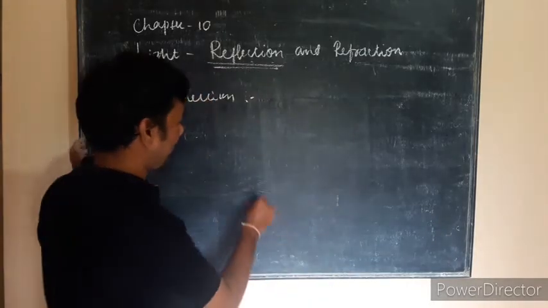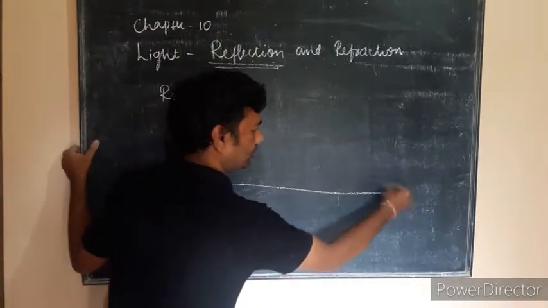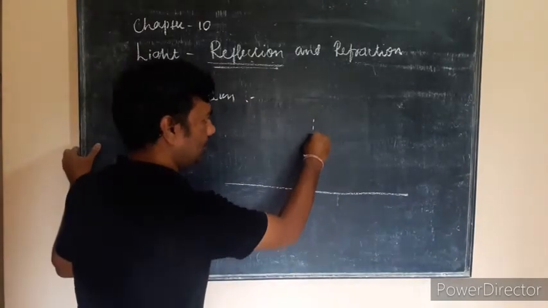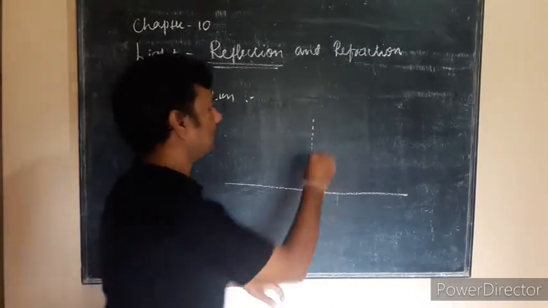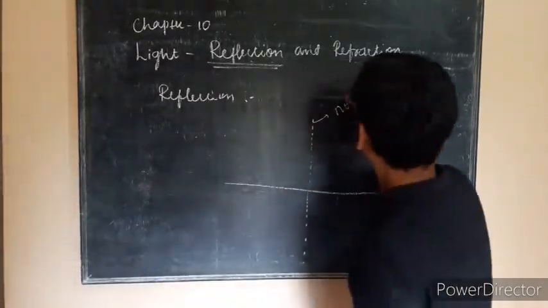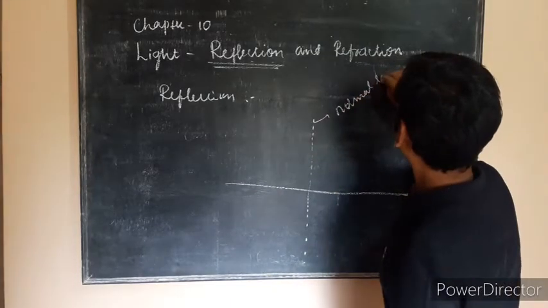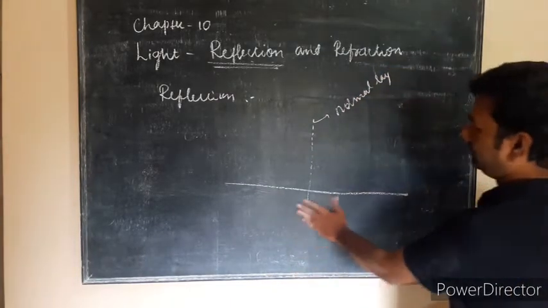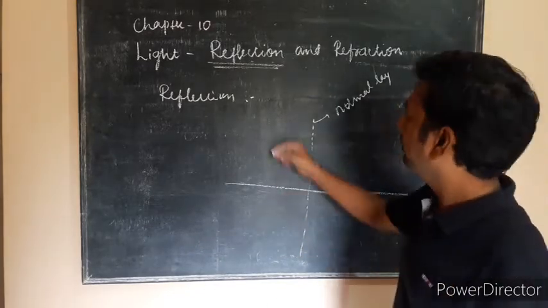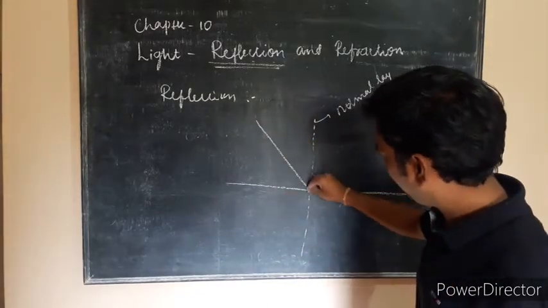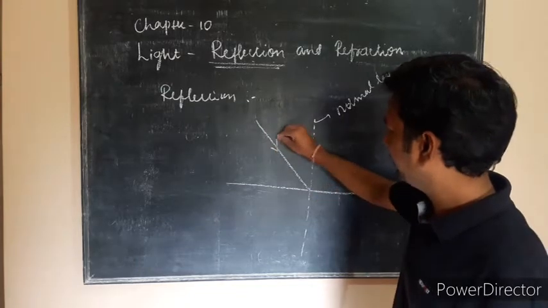Consider any plane surface. The dotted line that I consider is called the normal ray. I will give each ray's definition. This is the normal ray. This one we have considered as the incident ray.